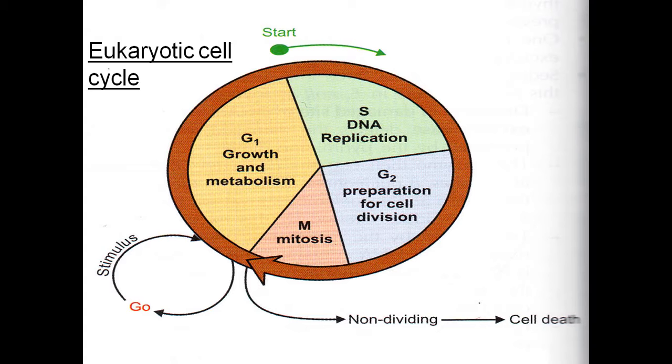and then G2 starts. G2 is a preparation phase for cell division. So before undergoing the cell division, whatever the requirements are, it is all carried out in G2 phase. Now it enters into the mitotic phase, which is the actual dividing phase. After undergoing many repeated cell divisions, the cell may go into a G0 phase, which is a non-dividing phase, or the cell may die, which is called apoptosis or cell death.